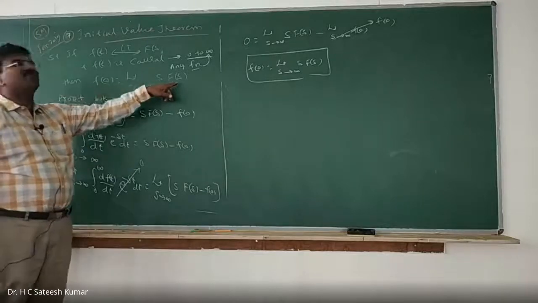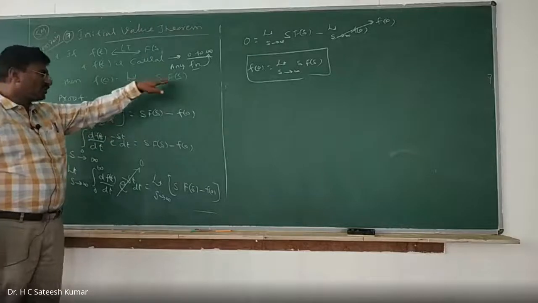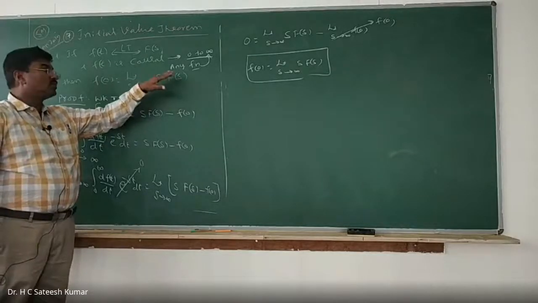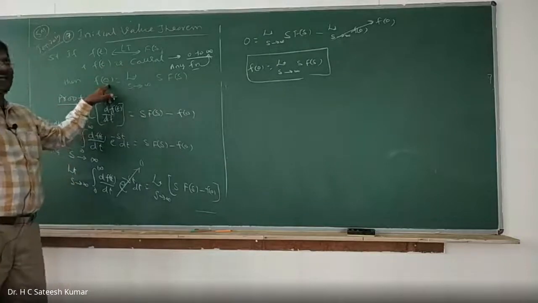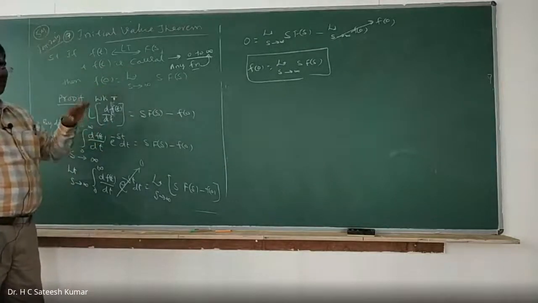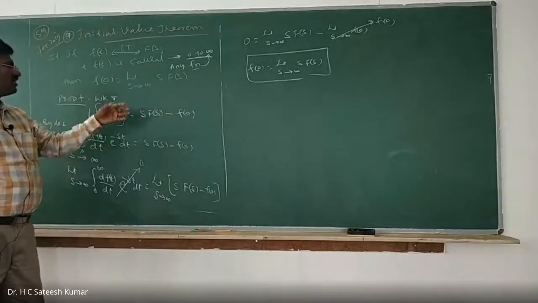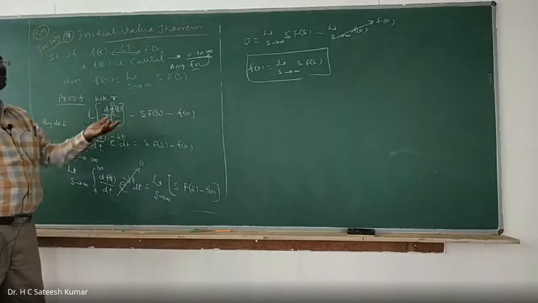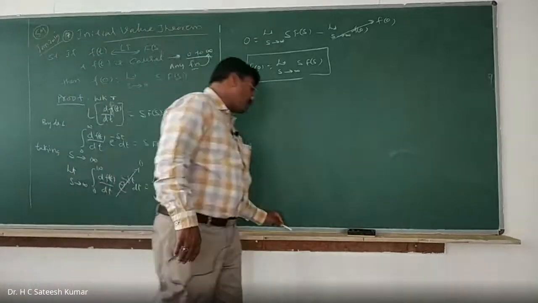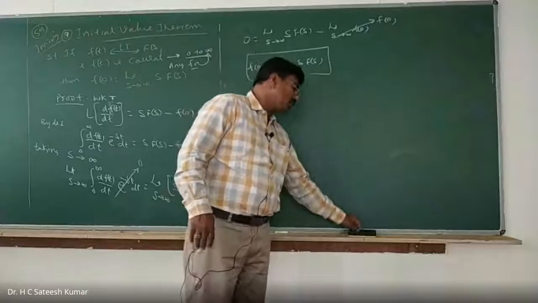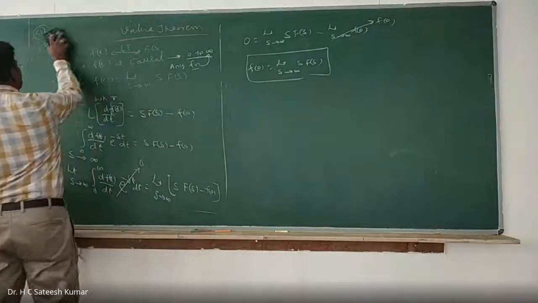So let us say I know F of s. F of s is nothing but what? The Laplace transformation of the function f of t. If you know the Laplace transformation of any function, without actually calculating the inverse Laplace transformation, I can tell the initial value of that function. Similarly, the next topic is the final value theorem, wherein without actually calculating the inverse Laplace transformation, we can tell the final value of the function in the time domain. That is the meaning of the initial value theorem and final value theorem. Now let us move on to the next one, the eighth one.